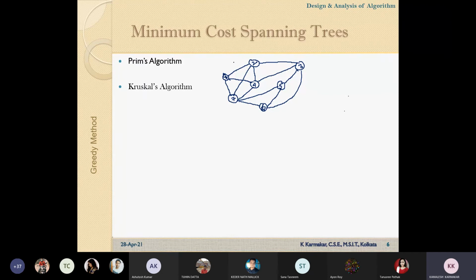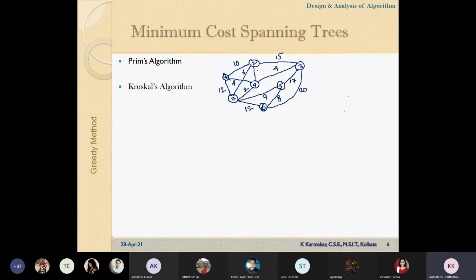Let us consider that this cost is 10, 15, 20, 17, 8, 9, 12, 4, 2, this one is 6, this one is 4, this one is 12.